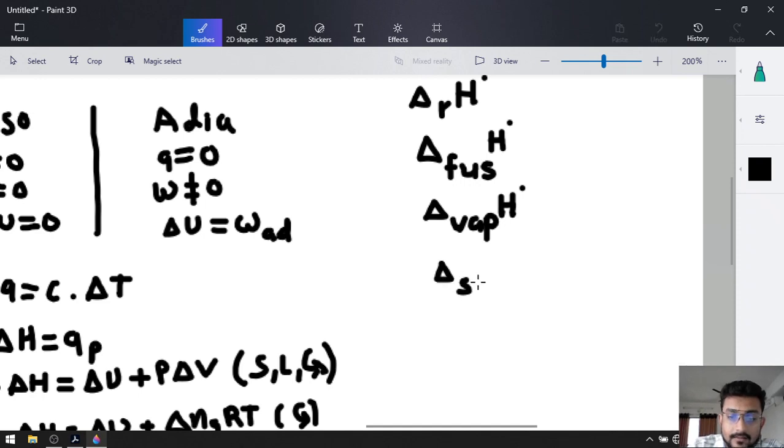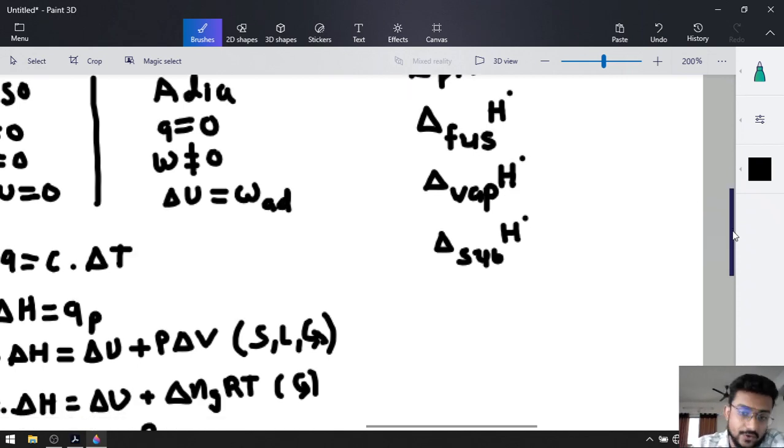After that, we discussed the same for solid to gaseous compounds. 1 mole of solid substance at constant temperature and 1 bar pressure converted into the gaseous compound, and the energy change for that particular scenario is known as the standard sublimation enthalpy, delta sub H naught.